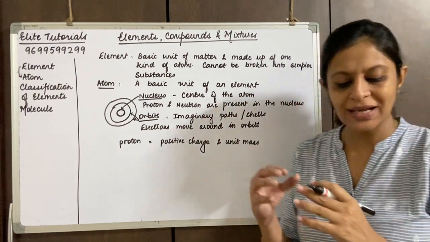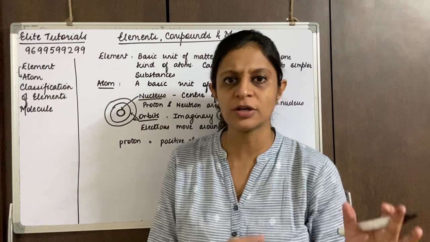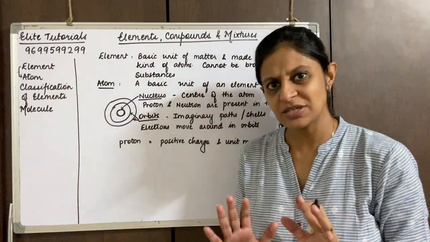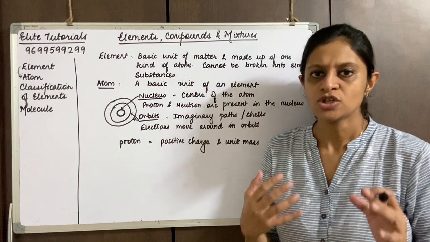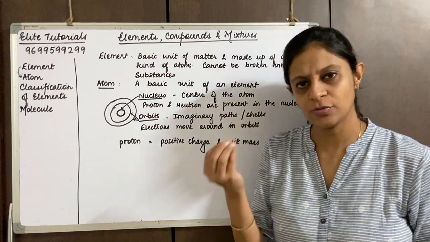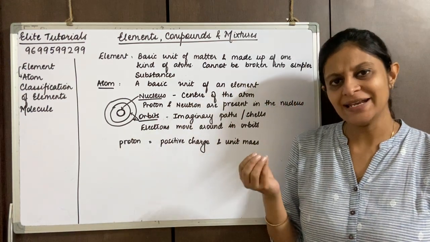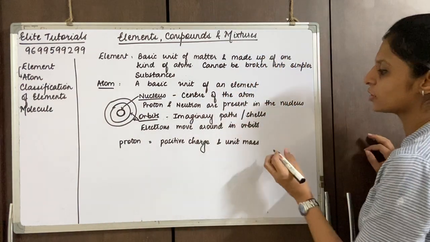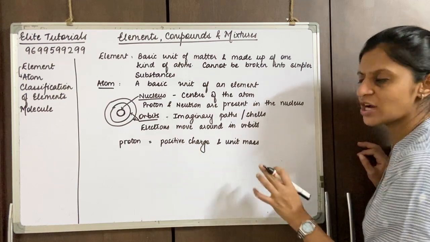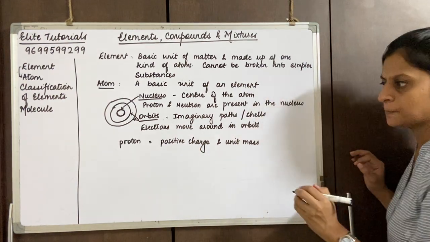I'm just quickly telling you how you can represent a proton. This is also going to be there in your higher standards. So a proton is represented with a positive charge and a mass of 1.